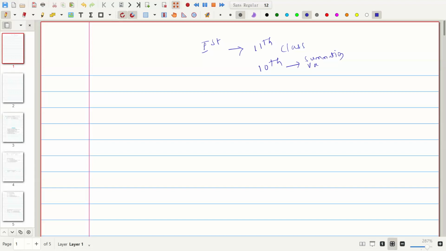In the summer vacation they can prepare this course. The first chapter. This syllabus is according to the 2023-24 revised syllabus.